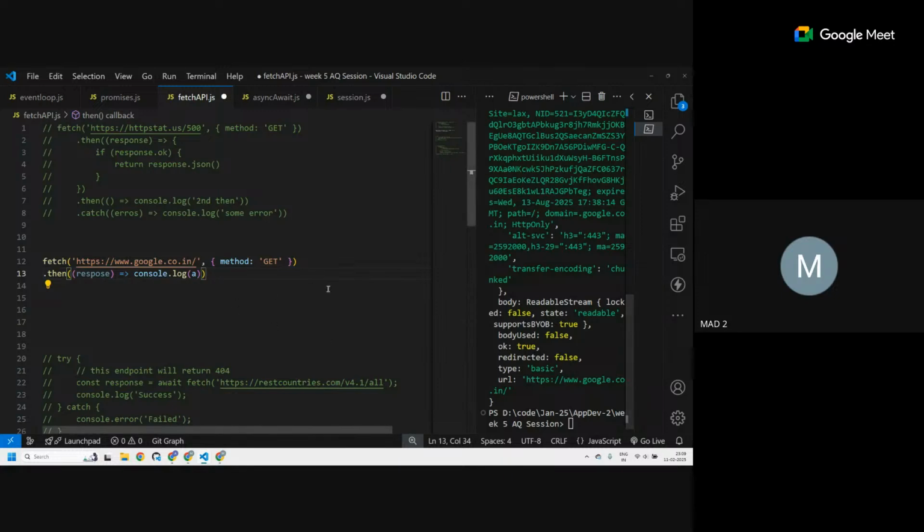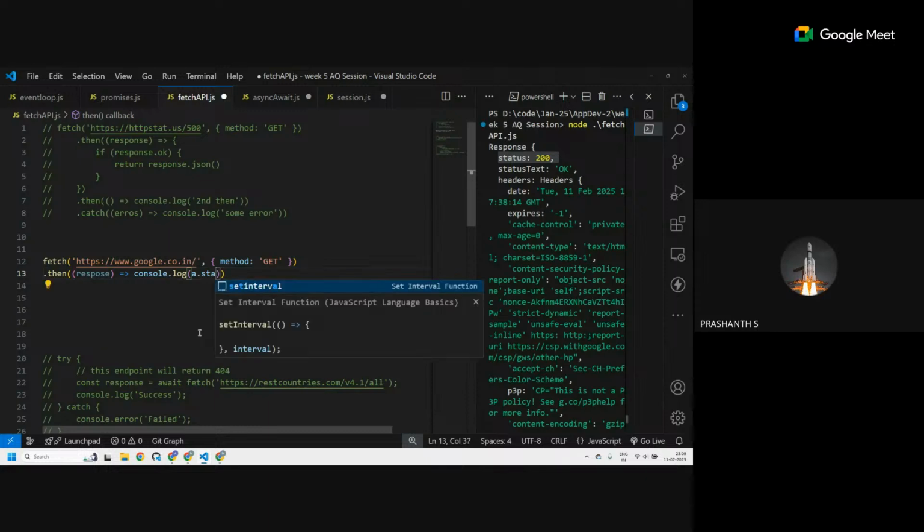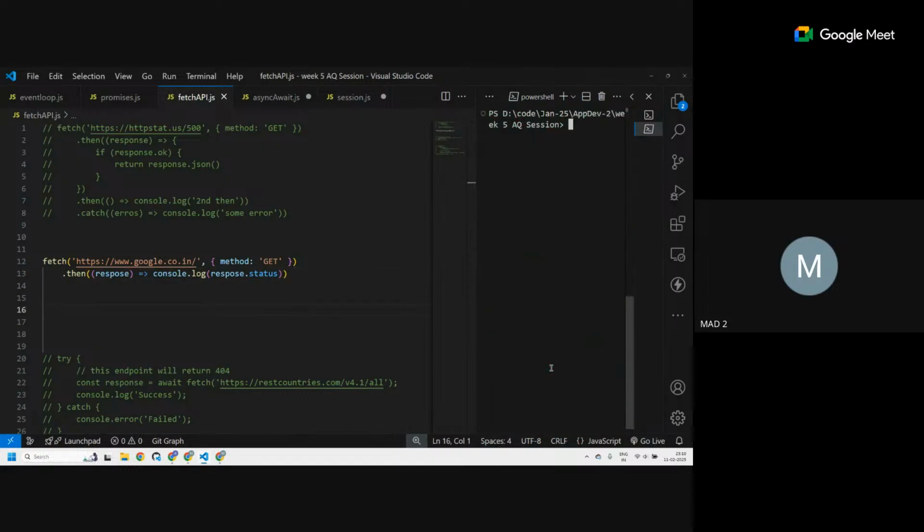Let's see, I want to check what the status code is. One of the properties that we generally use is dot status. I even forgot exactly what it was, status, I guess. So it should be response dot status, right? Yeah. Okay, response dot status. This is a property, you can see 200. So I will now print that. If I run it again, it says 200. So that is the status code that I received from the server.